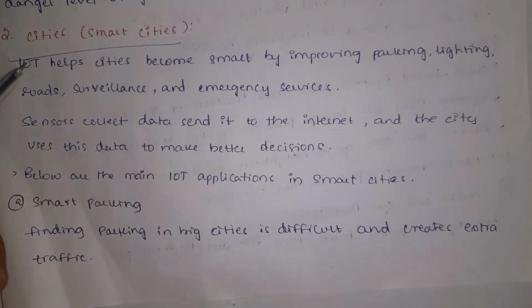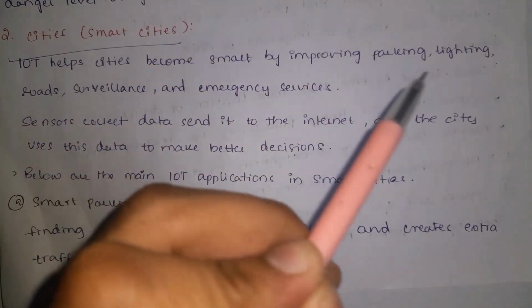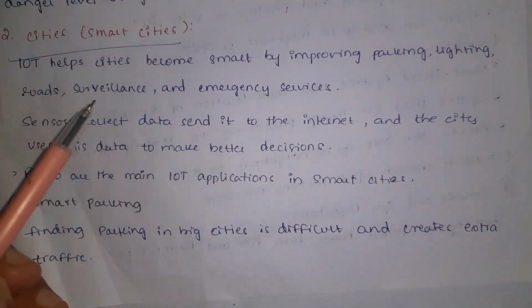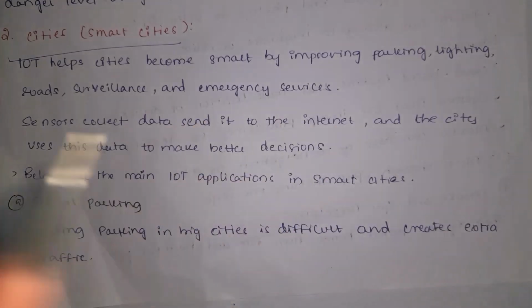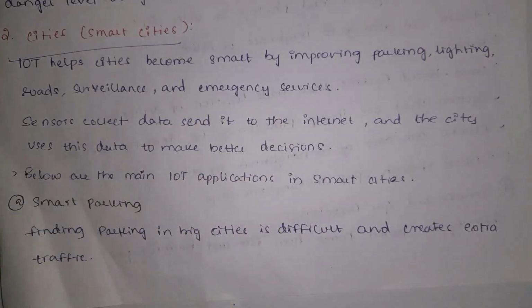Second field, cities. We also call them smart cities. IoT helps cities become smart by improving parking, lighting, roads, surveillance and emergency services. Sensors collect data and send it to the internet, and cities use this data to make better decisions. I will explain some of the main IoT applications in smart cities.